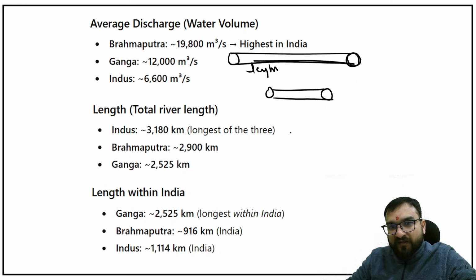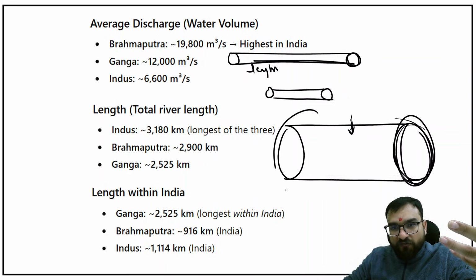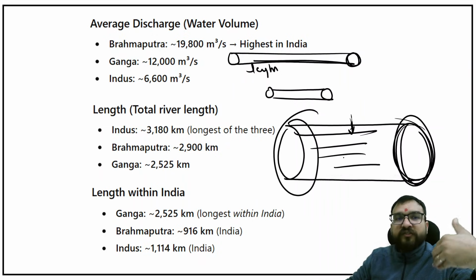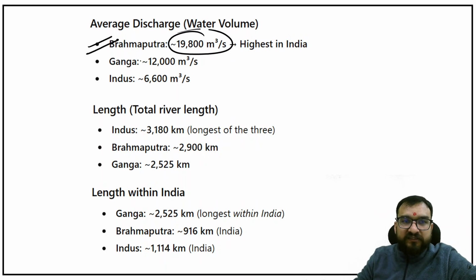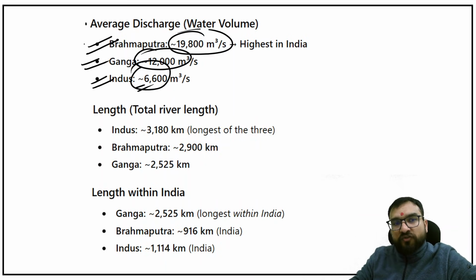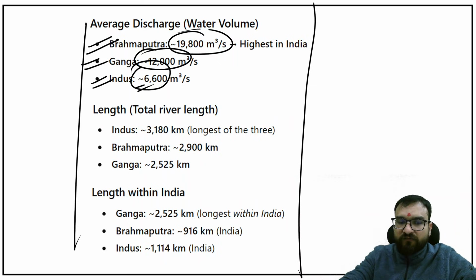But when I am saying this is my pipe now, that means the discharge is huge over here. Volume is huge. Okay, lengthwise it might be smaller, but the volume with which the water is coming is huge. So for that purpose, Brahmaputra is one of the highest. Then Ganga you will be finding, then Indus you will be finding, guys, right? So have this thing clear in your mind with respect to Brahmaputra first of all, right?